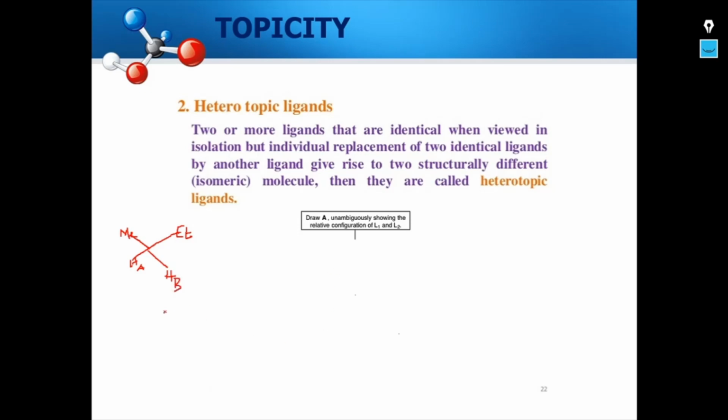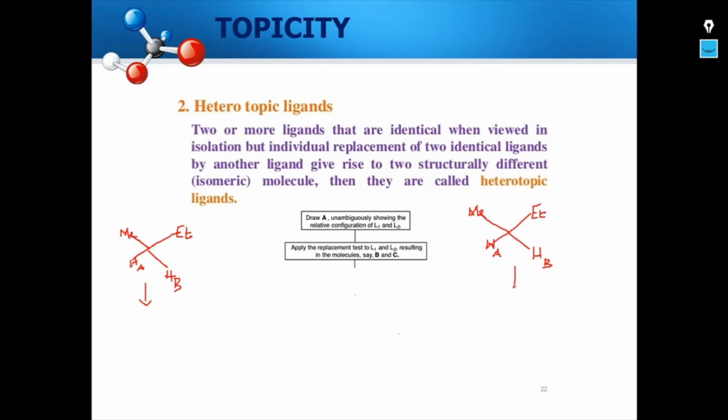Okay, so I have a molecule A. I do a replacement test on L1 and L2, resulting in molecules, say B and C. Let me draw the same molecule here also. So I have HA and HB. You people also can try it. I have a methyl group here and an ethyl group here.